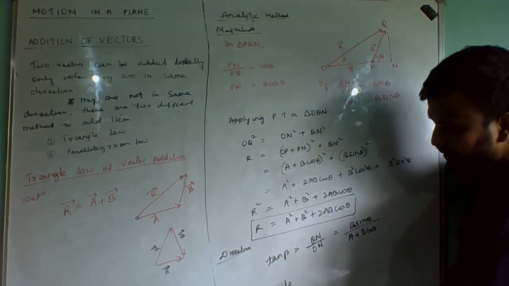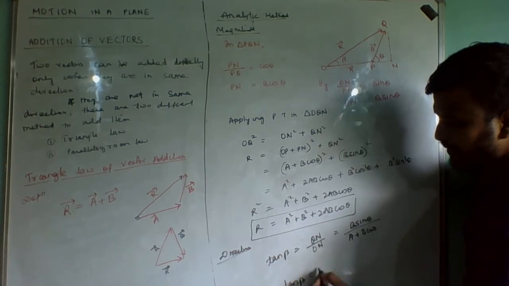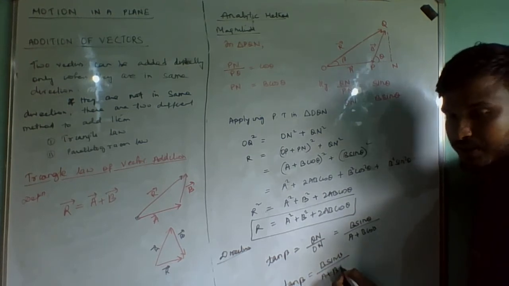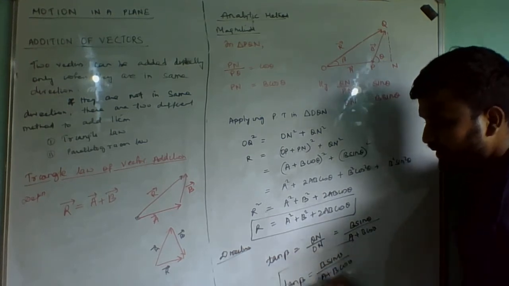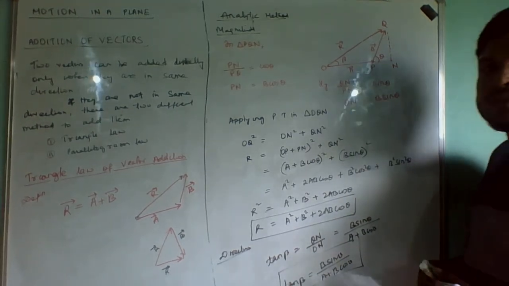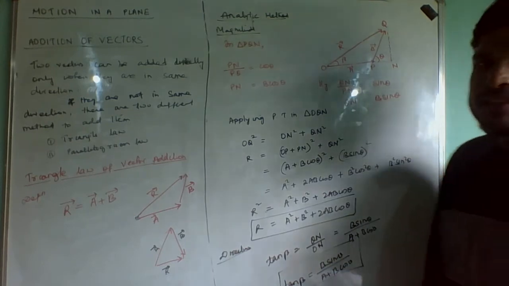Therefore, tan beta equals B sin theta by A plus B cos theta. This is the direction.